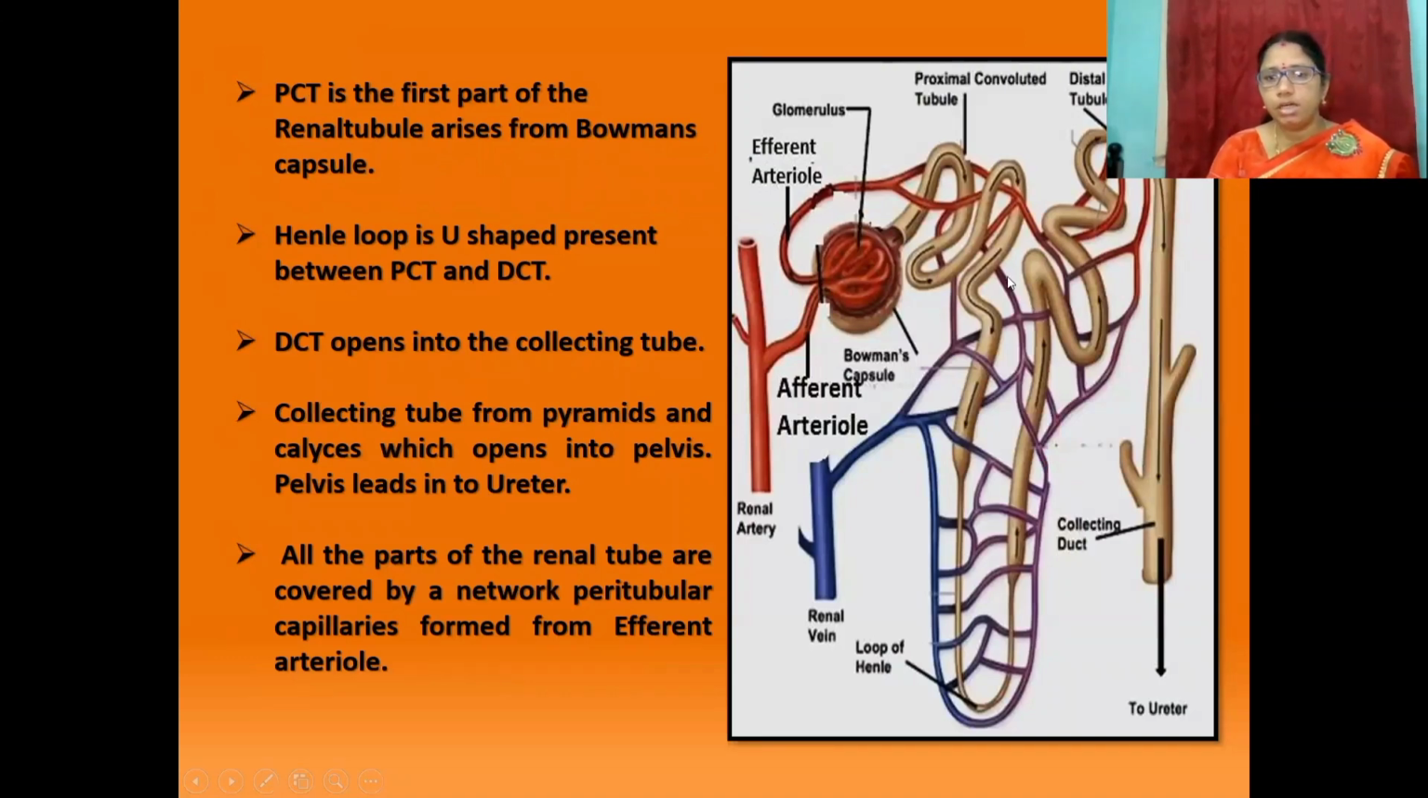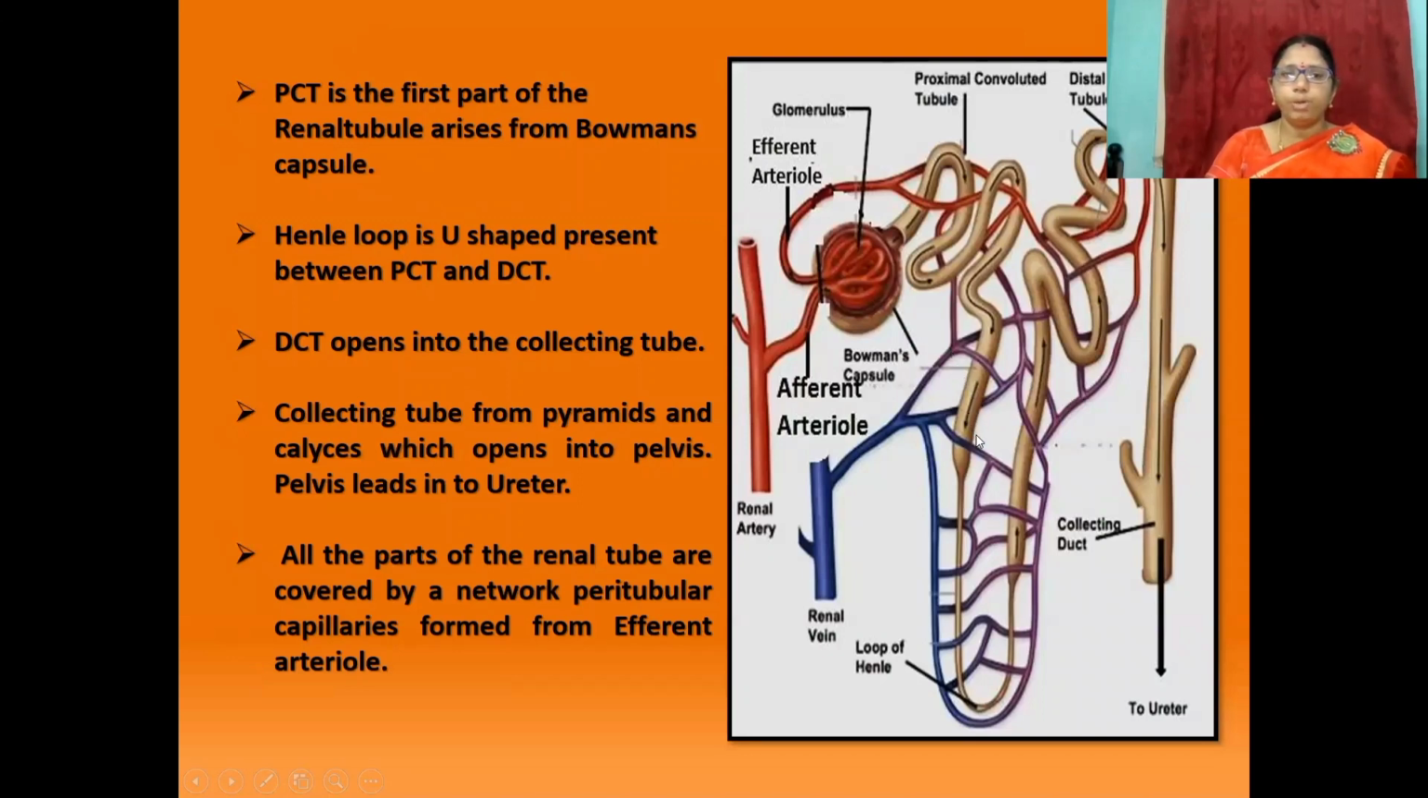Children, we can see this picture. This is structure of nephron. This one is glomerulus. This one is proximal convoluted tubule. This one is loop of Henle. This one is distal convoluted tubule. This one is collecting tube. PCT, the proximal convoluted tubule, is the first part of the renal tubule and arises from Bowman's capsule.